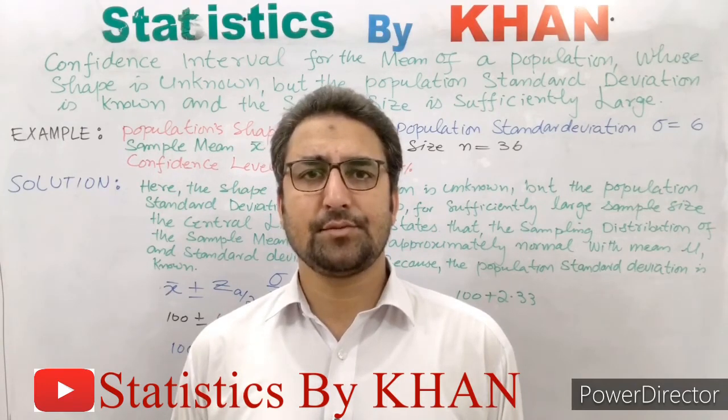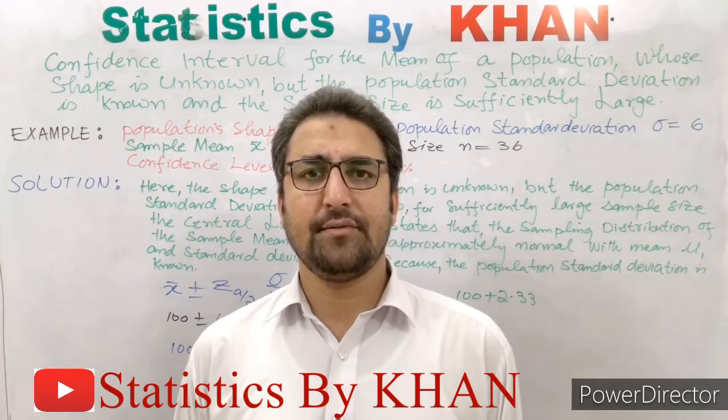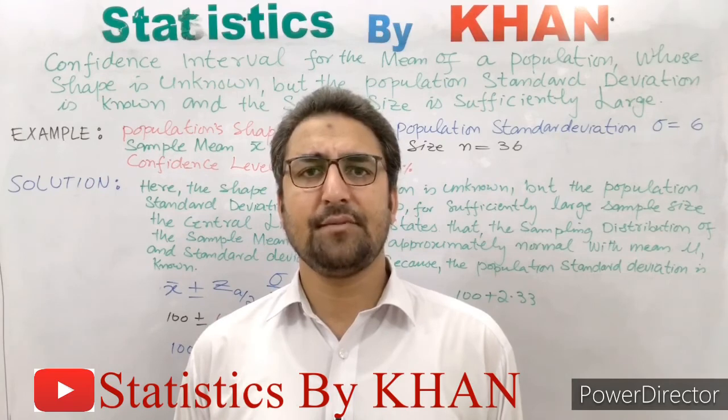So this was the whole story behind this lecture. I hope this will help you in the construction of confidence interval for the mean of a population whose shape is unknown but a sample size taken from it is sufficiently large.